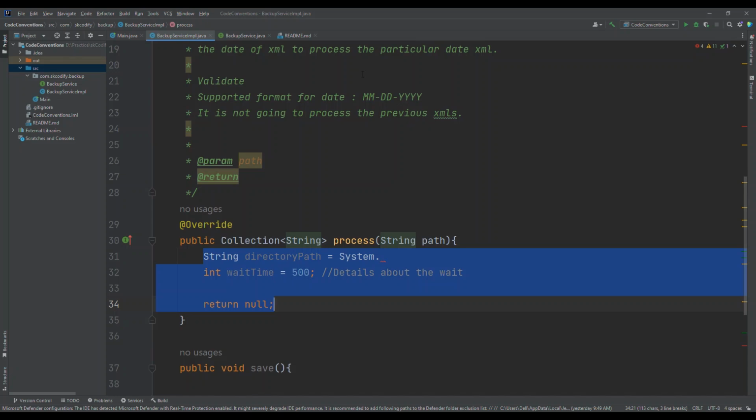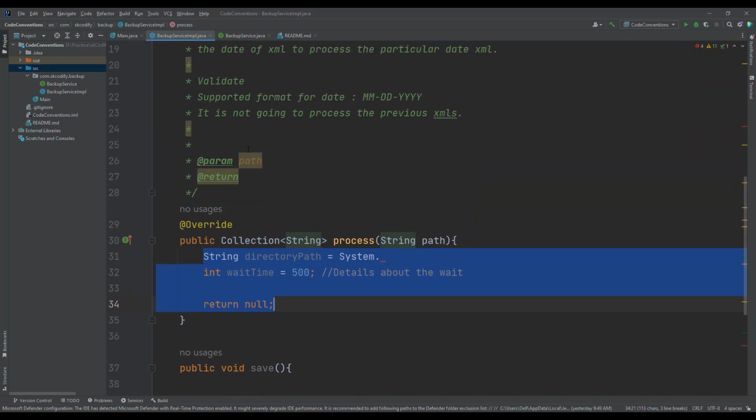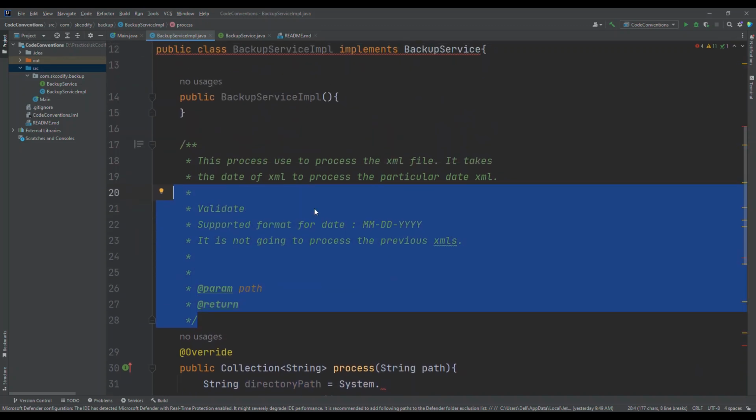So that is one thing. That is a reason we should try to write code which is self-explanatory. Declare variable names by convention, keep the implementation clear, and create small methods so that it's easy to read and doesn't require any comment. A lot of comments would be understood as poor code quality.